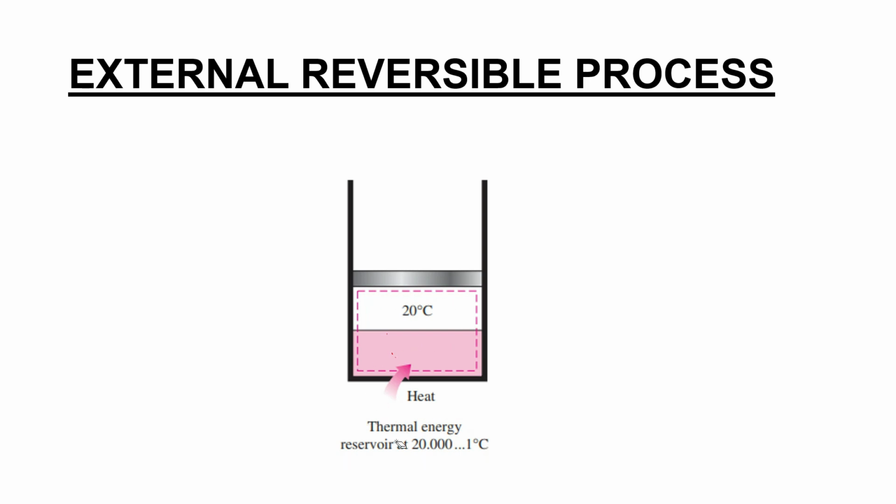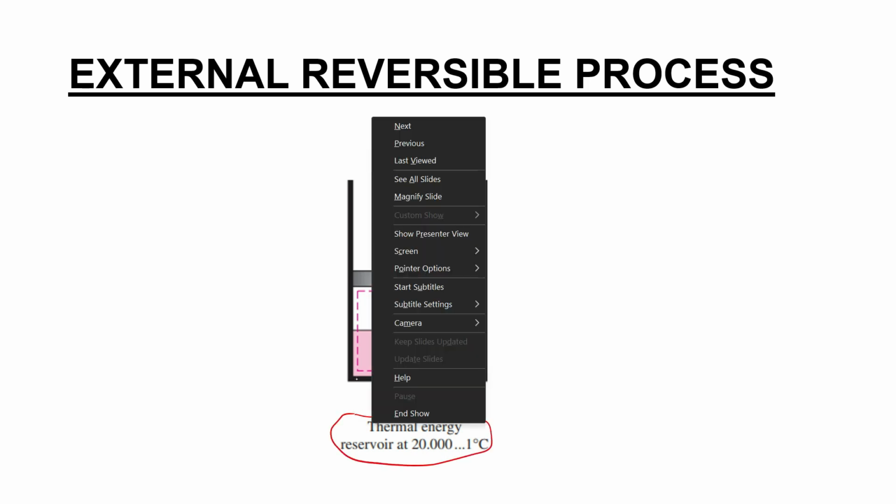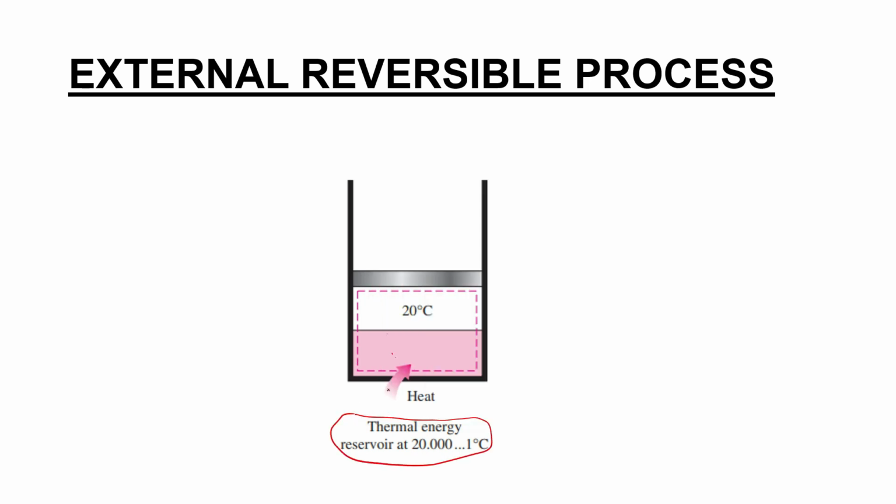So if you supply heat from this type of thermal reservoir at 20.00001, there is no finite temperature difference between these two bodies. That means this process is internally and externally reversible. If it transfers heat from 30 degrees Celsius to 20 degrees Celsius, this is not a reversible process. This is not externally reversible.